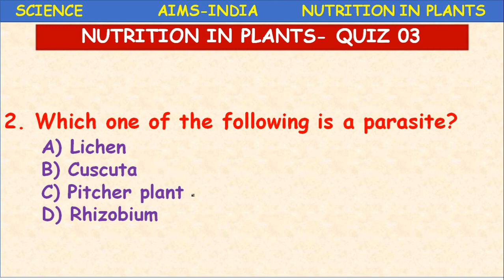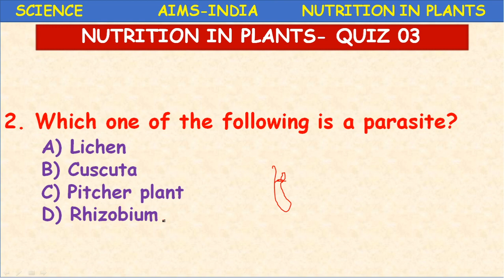And come to the third option, pitcher plant. Pitcher plant is also called a bladderwort. Okay, the plant is like this. It possesses several pitcher-like structures, and it is an insectivorous plant where it possesses a lid over it. Whenever the insect enters inside, it closes. So it is an insectivorous plant. And Rhizobium is a bacteria.